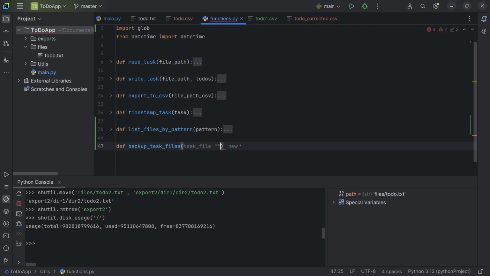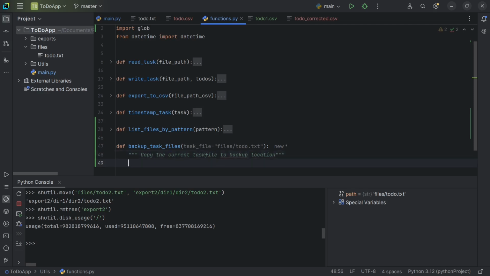This will be the input argument for this function. So here I can put files/todo.txt. After that, I can give a quick introduction of what this does, like a helper or documentation: copies the current task file to backup location.